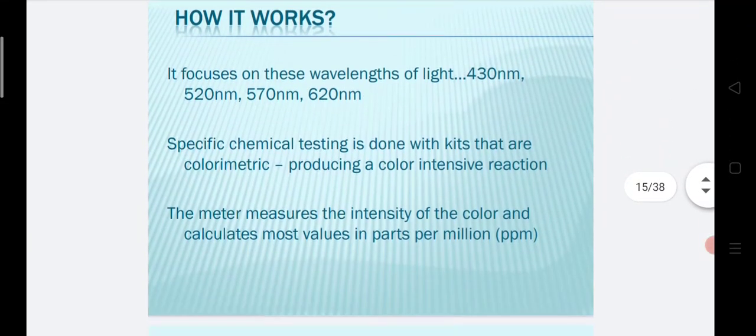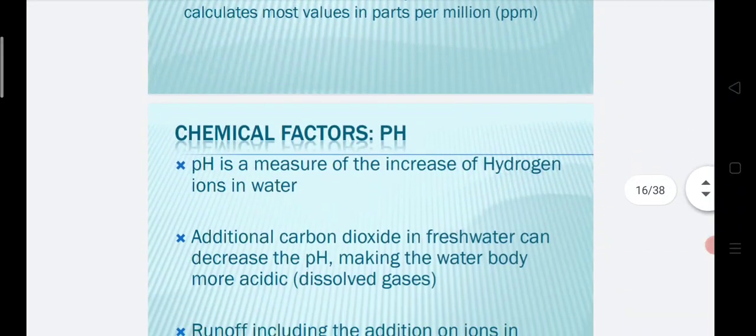How does it work? It focuses on these wavelengths of light: 430 nanometer, 520 nanometer, 570 nanometer and 620 nanometer. These are the wavelengths for this colorimeter. The specific chemical testing is done with kits that are colorimetric, producing a color-intensive reaction. The meter measures the intensity of the color and calculates the value in parts per million.